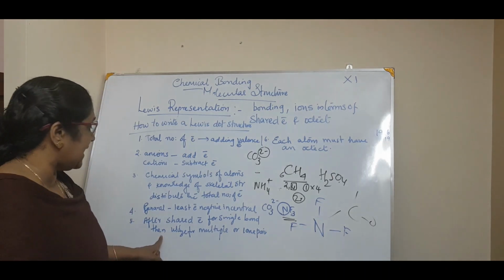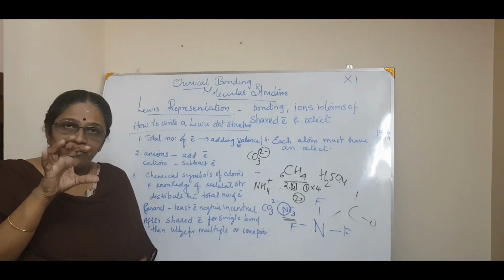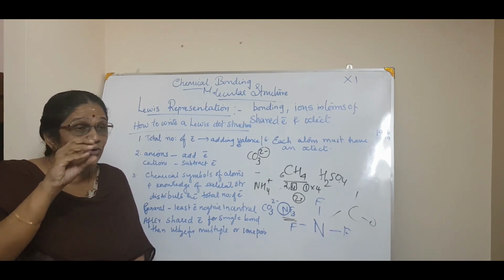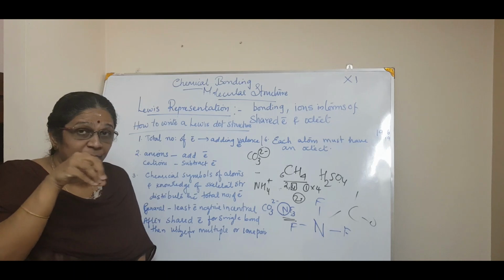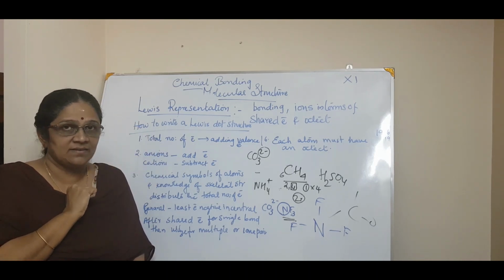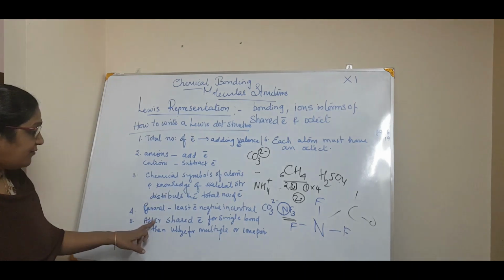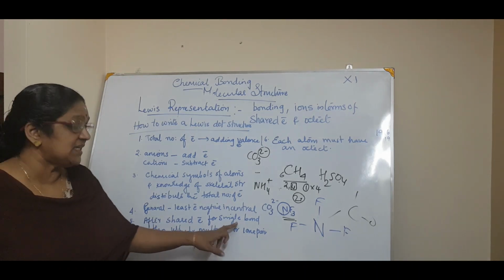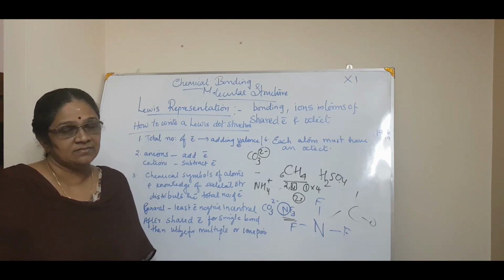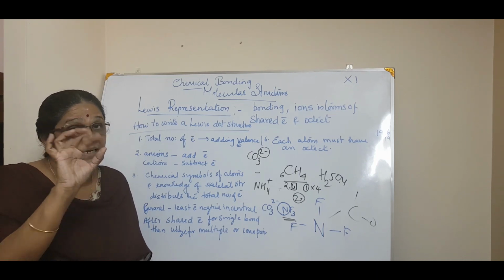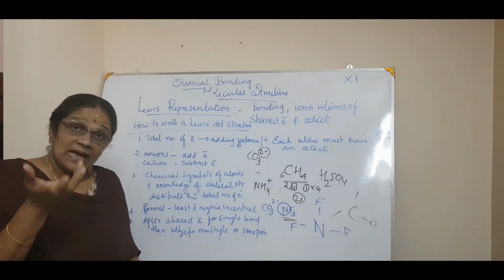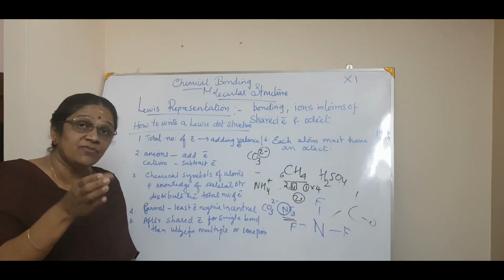And then it says that first what you have to do, you have to get a skeleton. Then you have to give the shared electron pair to all these elements. After sharing electrons for a single bond, first you have to make a single bond. Correct? Then there are so many electrons left. Those electrons are used either for multiple bonds.